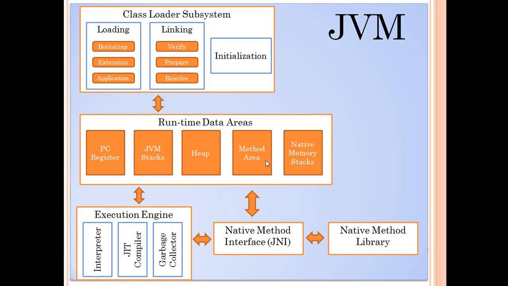All such information, or the method level information, is stored in the method area. There are also some constant pools that are created as part of the method area, such as the string constant pool. We will discuss all these areas in much more detail. All these constant pools come as part of the method area.